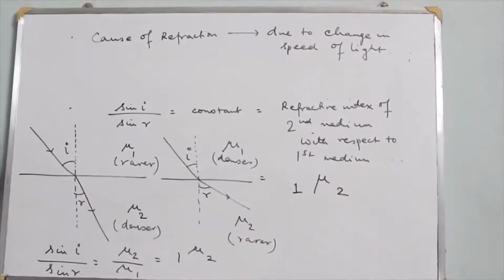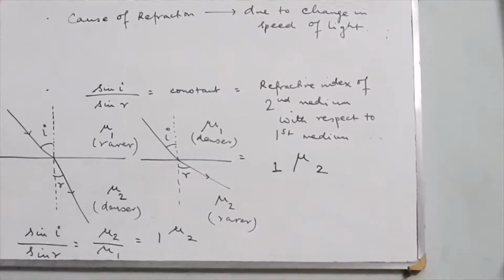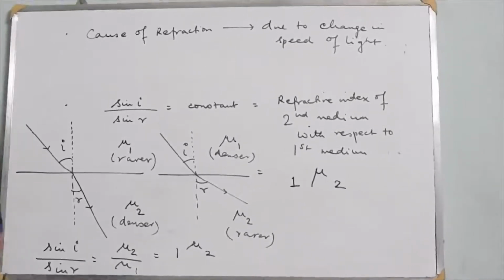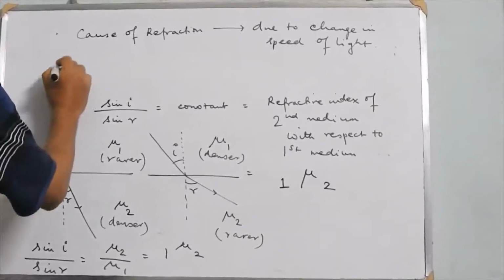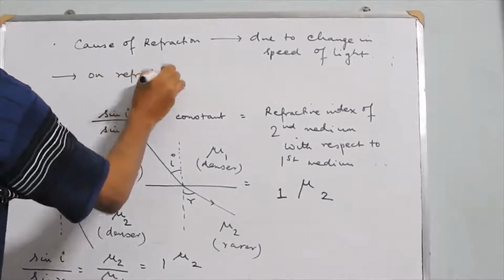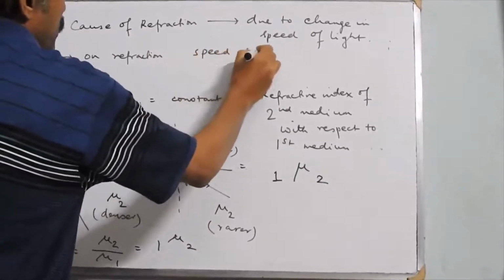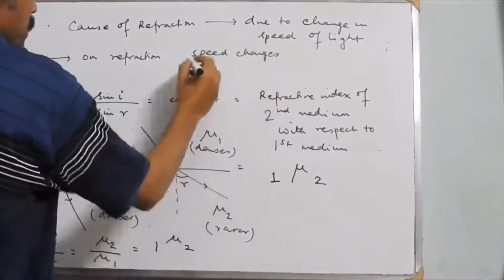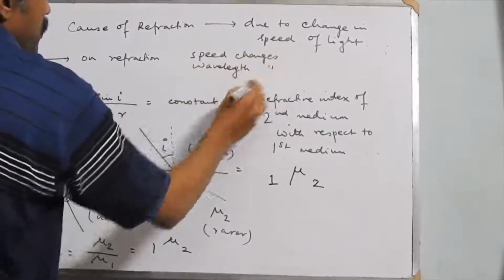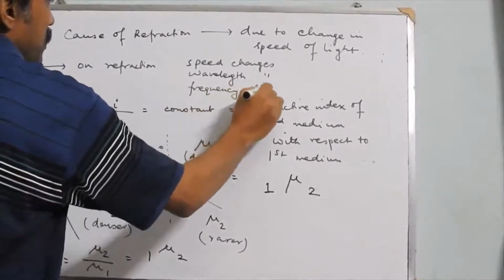On refraction, the speed of light either increases or decreases, the wavelength changes, but the frequency does not change. It remains constant.